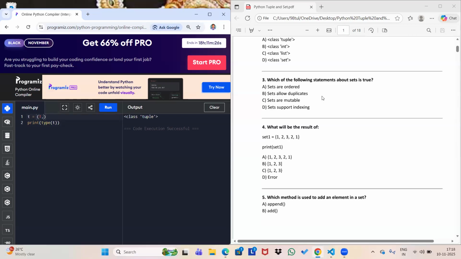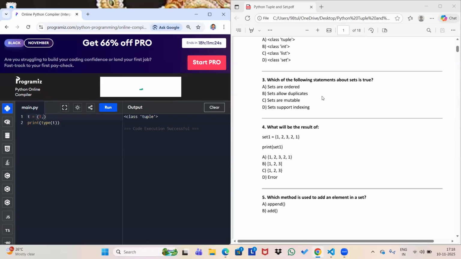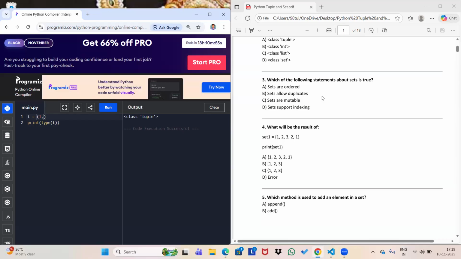It has only unique elements, and set is mutable, but the elements inside the set are immutable. That means you cannot change an element by any other element, and that's why sets only contain elements that are immutable, like number, like string, like integer.